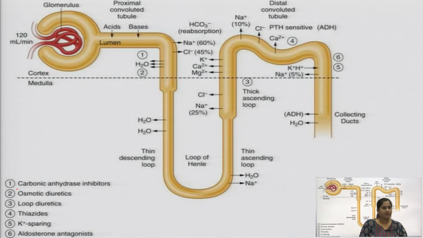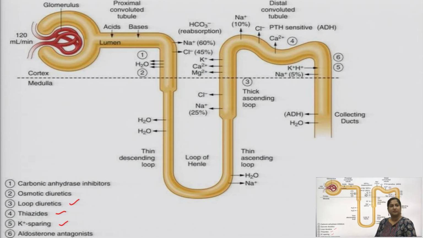disorders. We have already discussed this chart, but once again I am going to discuss it because in this class we are going to discuss 3 classes: thiazides, loop diuretics and potassium sparing diuretics. In the previous class we discussed the carbonic anhydrase inhibitors and osmotic diuretics, and here we are going to discuss the loop diuretics, thiazides and potassium sparing diuretics.